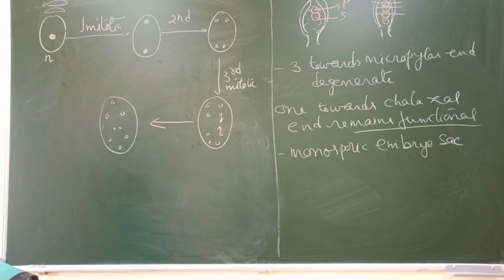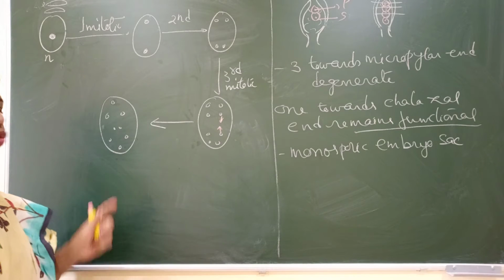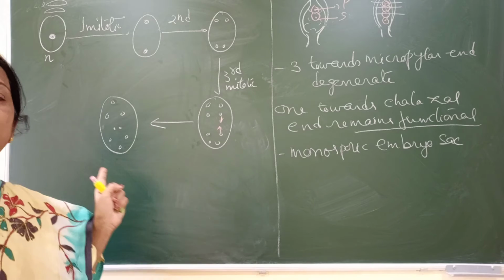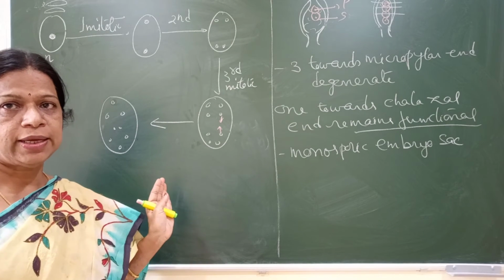At this stage, it is called a complete embryo sac or a mature embryo sac.